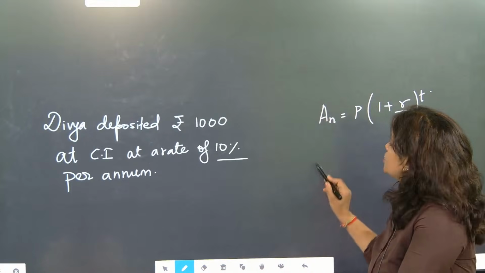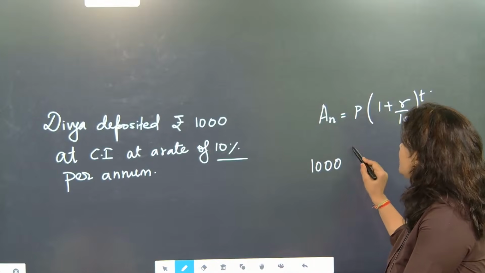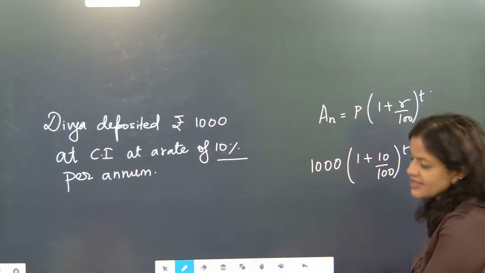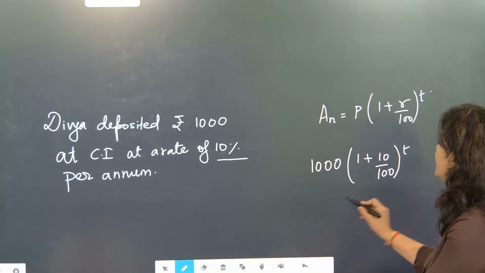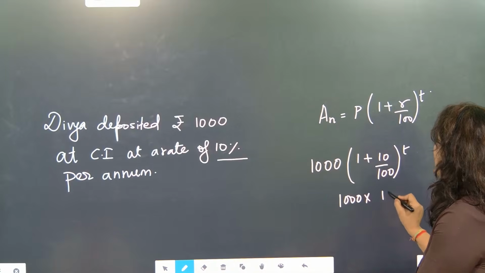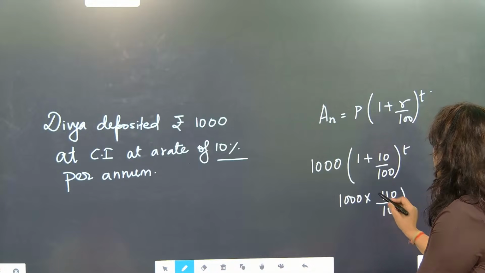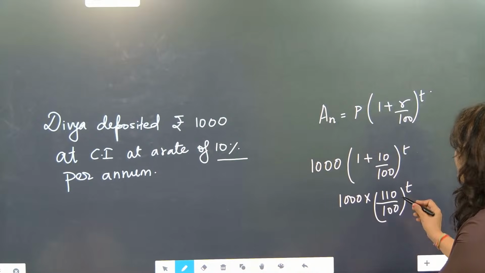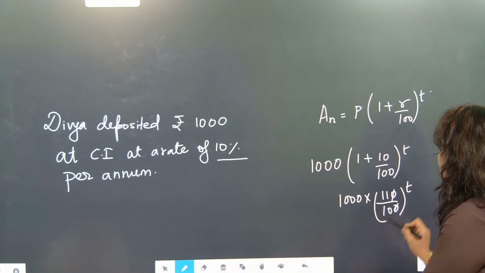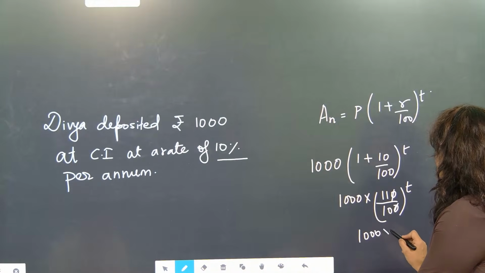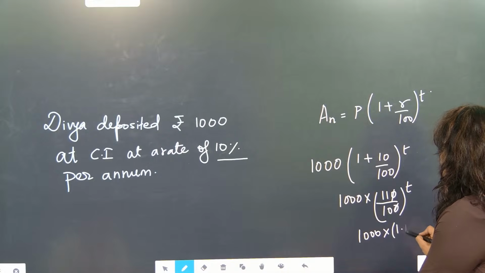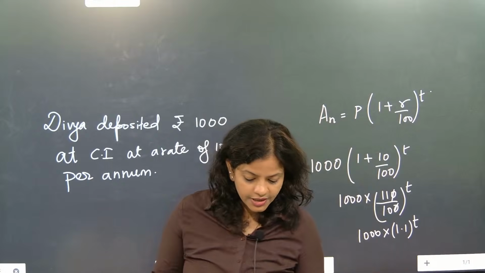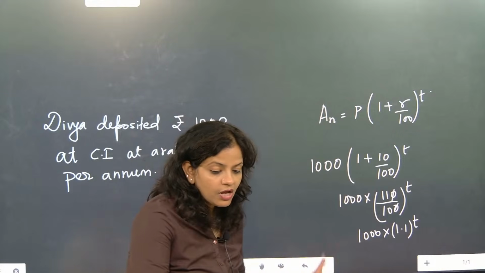Principal we will write. So here the principal is 1000. After that, 1 plus 10 by 100, and then the power T. So what are we going to write here? 1000 into 110 by 100 to the power T will be written. Understood? So every time this part will become how much? We can cancel here, so it is 1000 into 1.1 to the power T. Understood? So for first year, second year, third year, how are we going to find the amount?